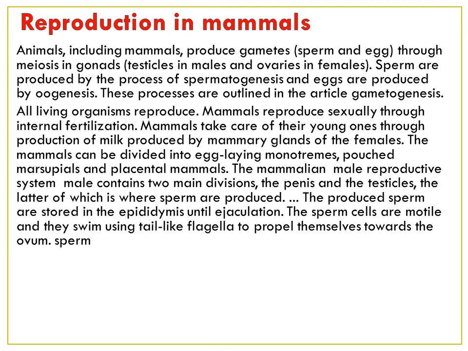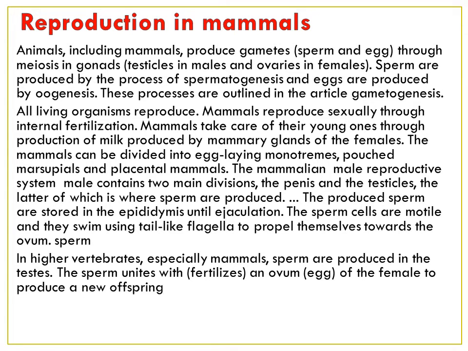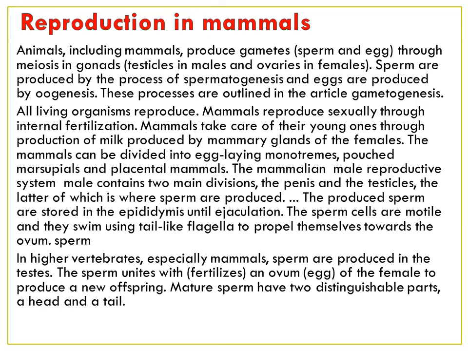The mammalian male reproductive system contains two main divisions, the penis and the testicles, the latter of which is where the sperm are produced. The produced sperm are stored in the epididymis until ejaculation. The sperm cells are motile and they swim using tail-like flagella to propel themselves towards the ovum.